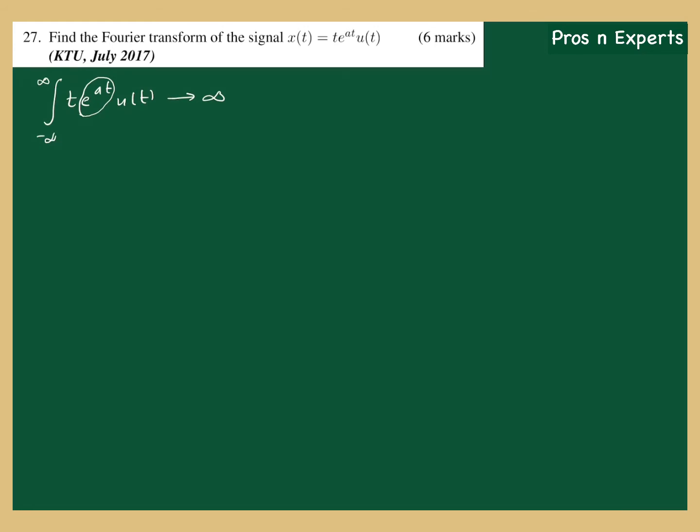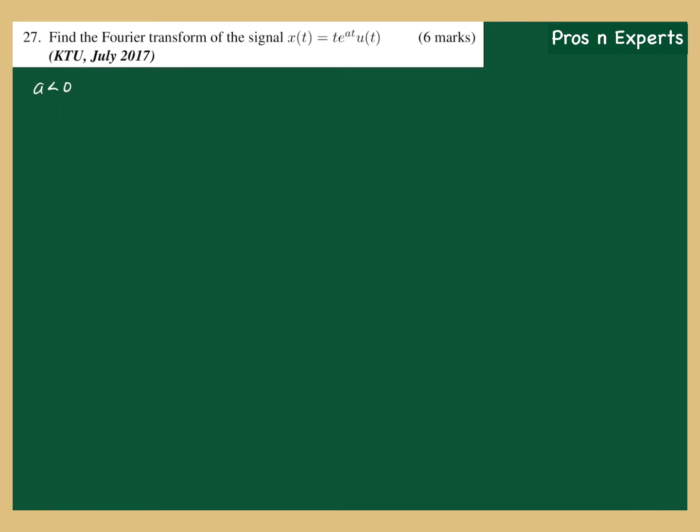But we should not do it like that. We will assume that we have to obtain an answer, right? So we will assume that this a is less than 0. Now the integral exists, the signal becomes absolutely integrable, and the Fourier transform exists. Now that we have assumed that a is negative, we can start finding the Fourier transform of the signal.